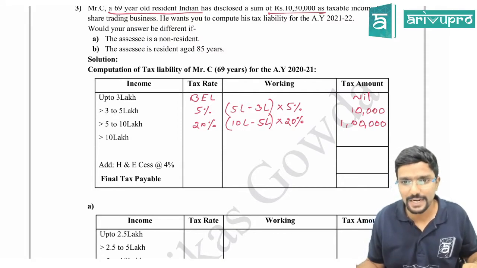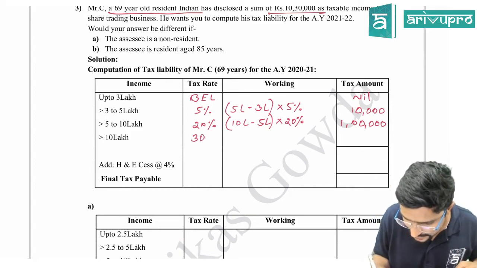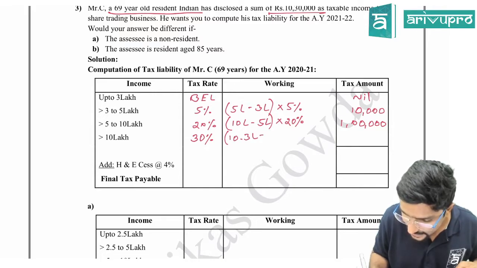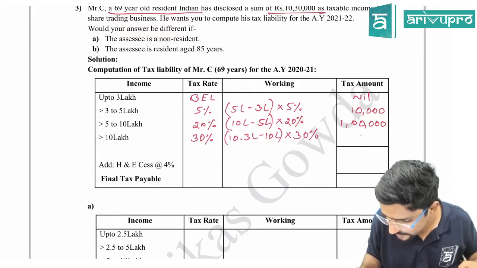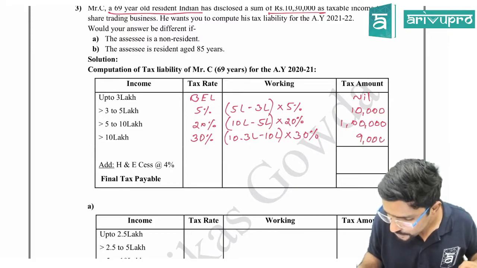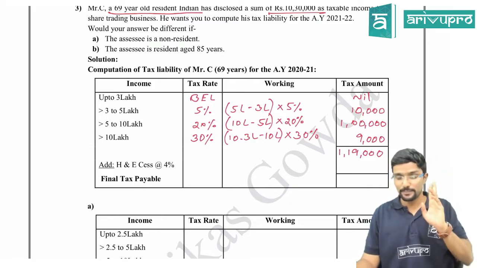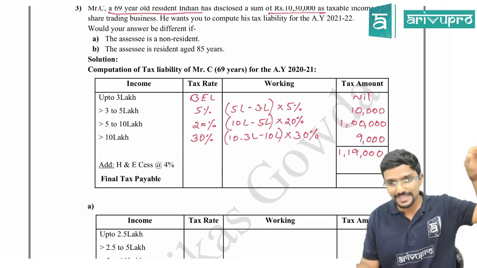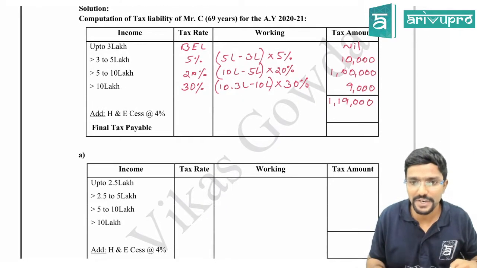Then more than 10 lakh, how much is his income? 10 lakh 30,000. What is the tax rate? 30%. So 10.3 lakh minus 10 lakh into 30%. So 30,000 into 30% will be 9,000. So it is 1,19,000. Sir, is Mr. C eligible for rebate? No, because income is more than 5 lakh. Even though he is a resident, income is more than 5 lakh. Agree? Then health and education cess at 4%.